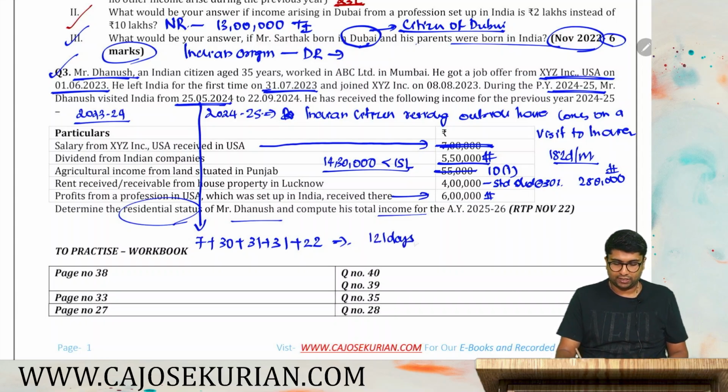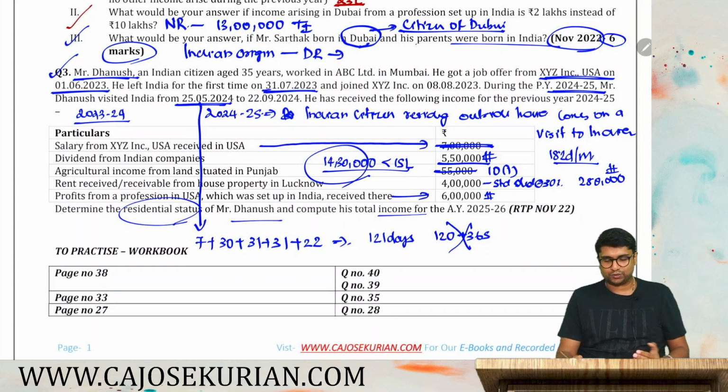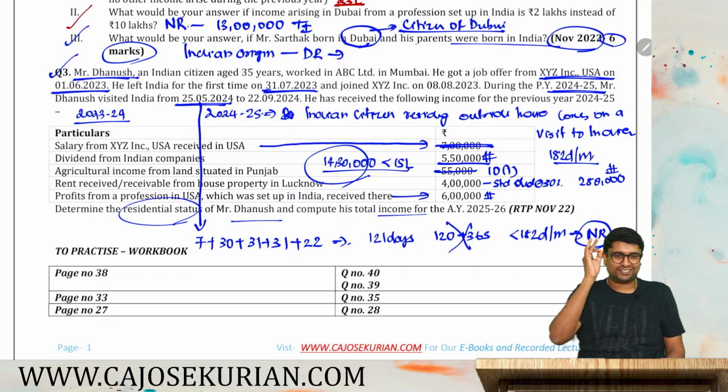121 days. But the 120 plus 365 day condition is not applicable. Why? Because his total income from Indian sources is less than 15 lakh. So 121 days is less than 182 days. Hence his status is non-resident. This is how you will be able to solve the answer if you study this concept in the right manner.